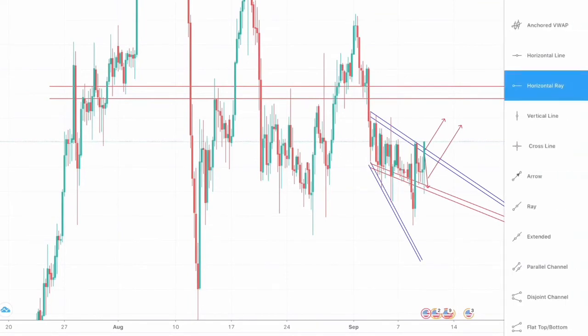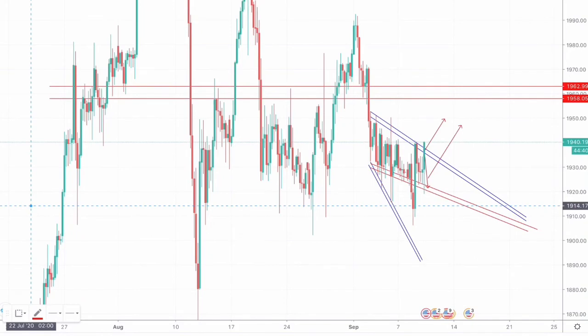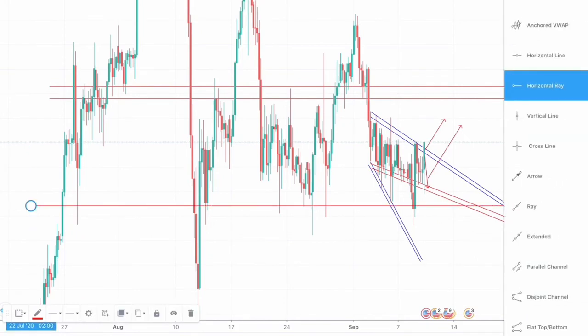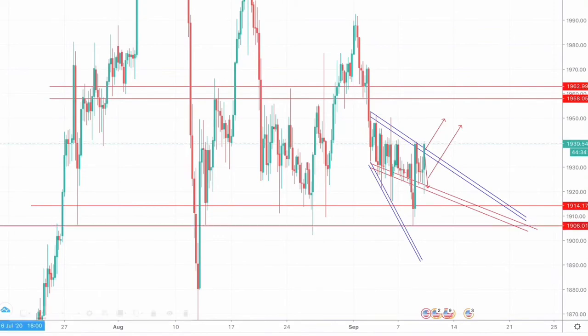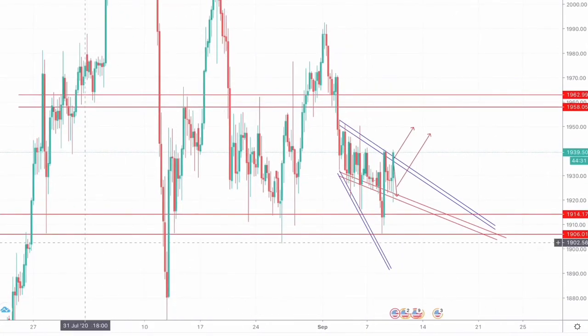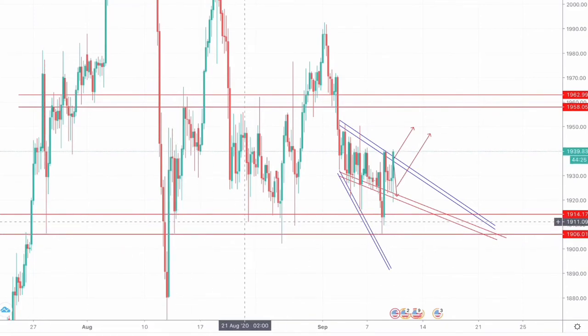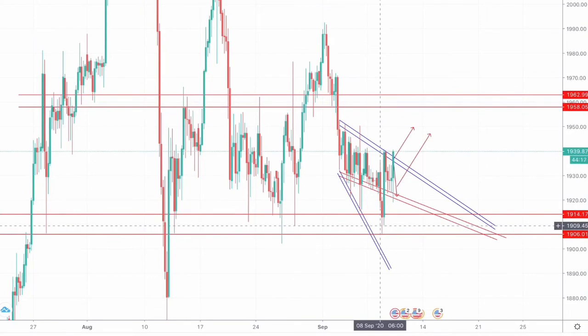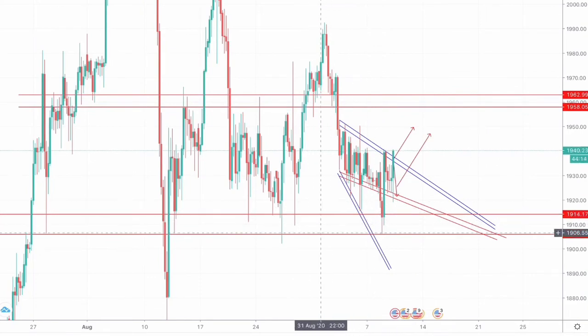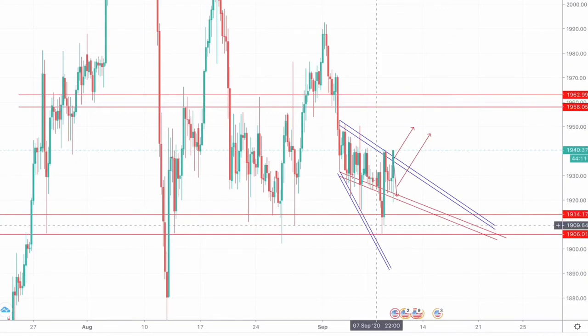Now highlighting the particular support zone from around 1914 till around 1906. On around 28 July, 12 August, 21st August, 25th, 26th, 27th, and recently on 6th September, we did see a retest towards this particular support zone and the market did respect it, and we haven't seen the market close even a single time below this particular zone, making it a prominent or a strong support zone.